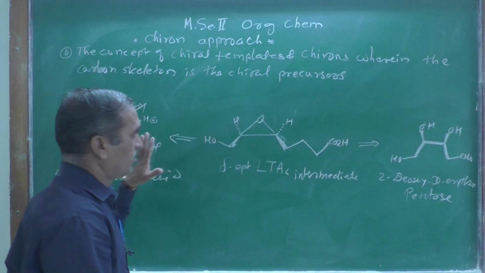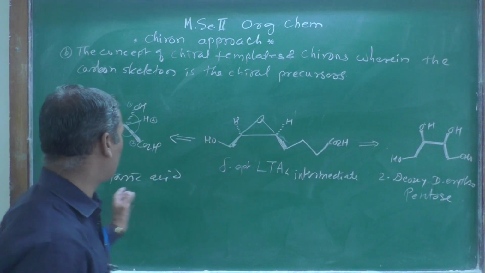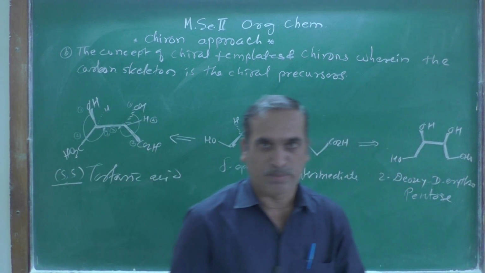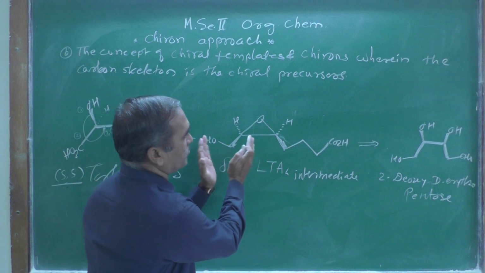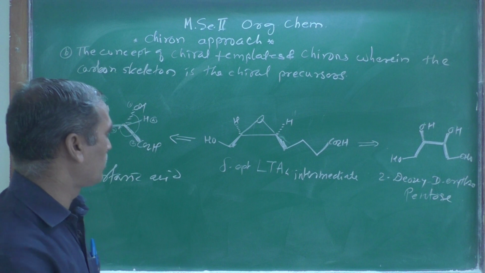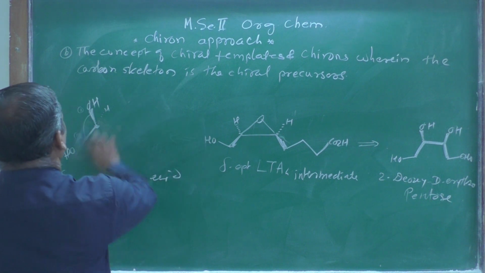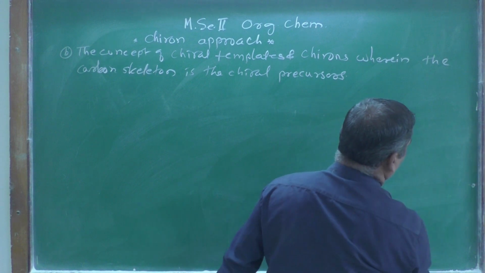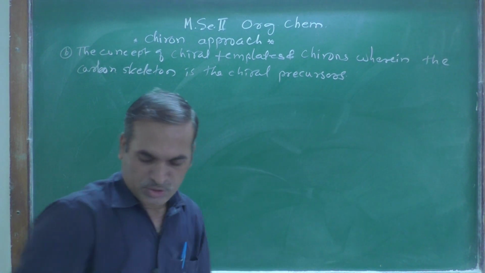So that is a thing, and we are getting these precursors. This pentose is also a precursor for the synthesis of this target molecule. Now let us see another target molecule and its precursor. What type of precursor is used for this?